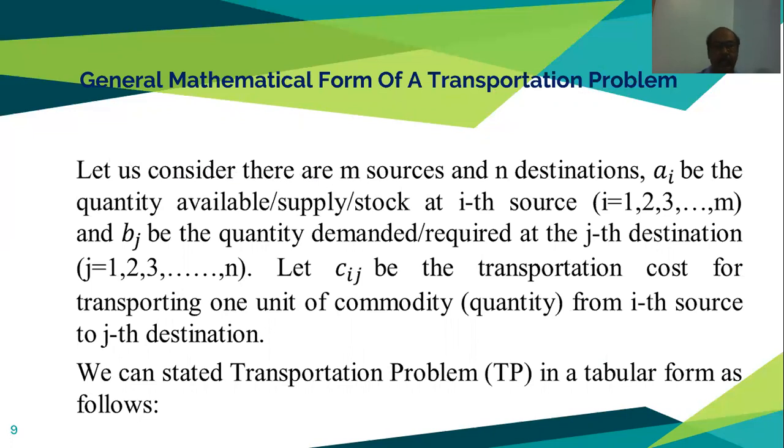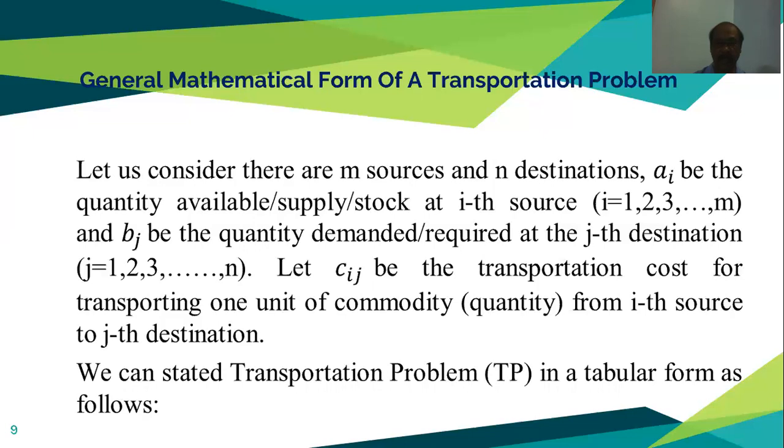Let ai be the quantity available or supply stock at the ith source, i equal to 1 to m, which we already learned, and bj be the quantity demanded or required at the jth destination, j equal to 1 to n. And let Cij be the transportation cost for transporting one unit of commodity from the ith source to the jth destination. We can state a transportation problem TP in tabular form as follows.